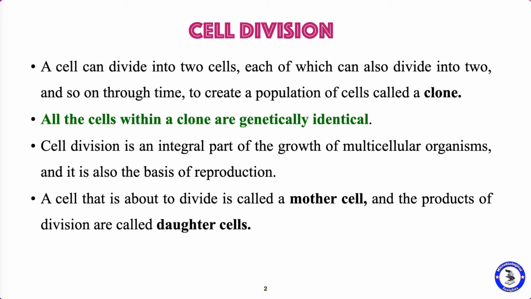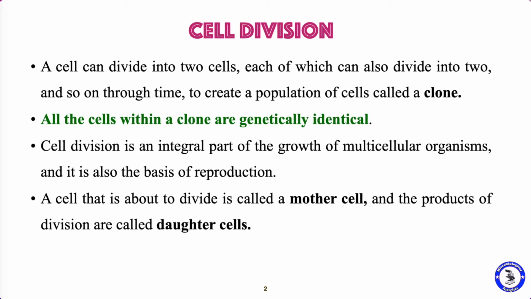The cells divide to perform functions such as growth of the organism, and to replace damaged or old cells. A single cell can divide into two cells, then these two cells again divide into two new cells each. So the single cell divided into two becomes 4, and 4 becomes 8, 8 becomes 16, 16 becomes 32. Like that it goes on. So it creates a new population of cells, which is called a clone.